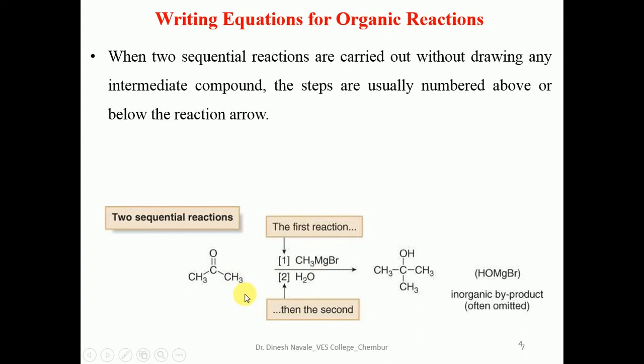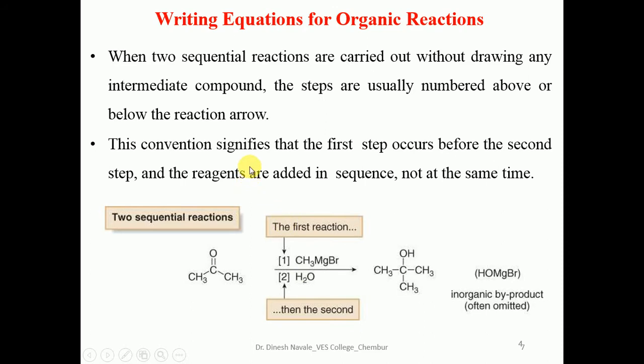So if we have to write a two-step sequential reaction, the starting material is reacted with one reagent, and then again reacted with another reagent. The first reagent can be added above the arrow, and the second reagent can be added above or below the arrow.